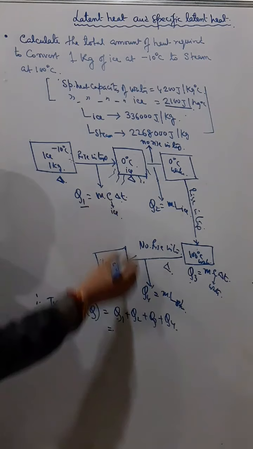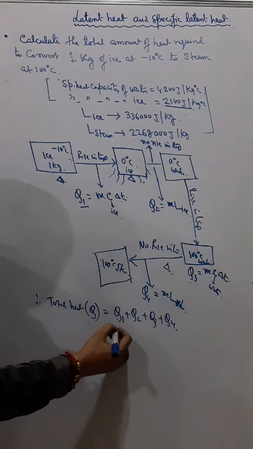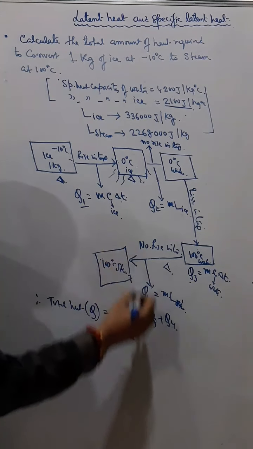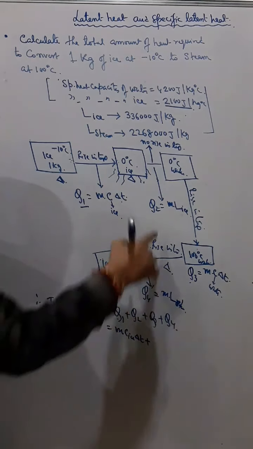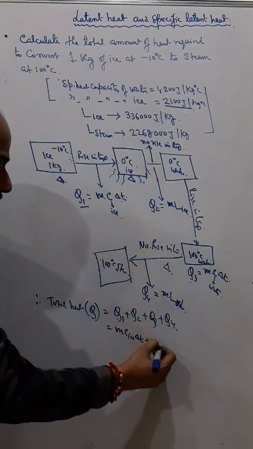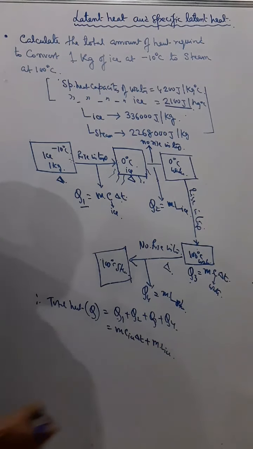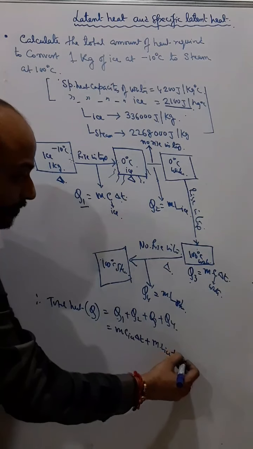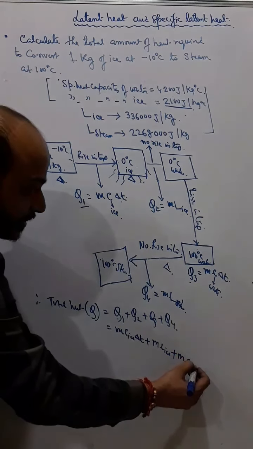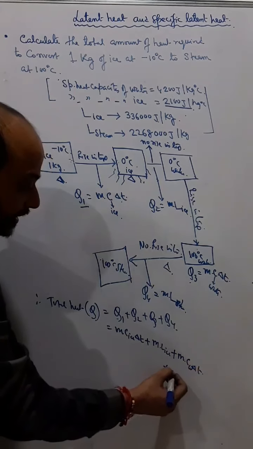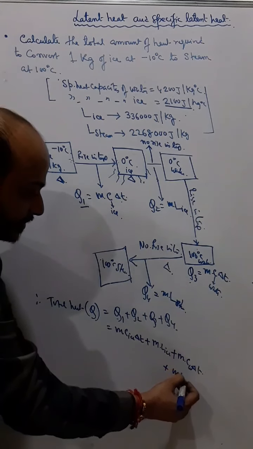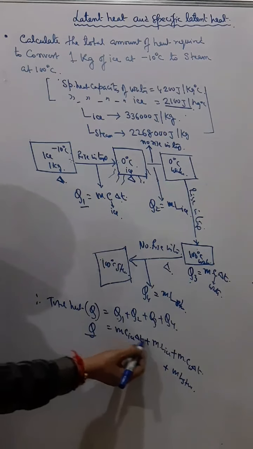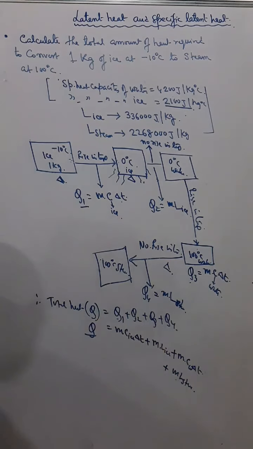So finally you can see Q is m, this is mass, we have taken C of ice, and then again delta T, then plus again m and L of ice, latent heat of ice, then again m and C of water and delta T, and again m and L of steam. So the total heat is equal to this plus this plus this plus this.